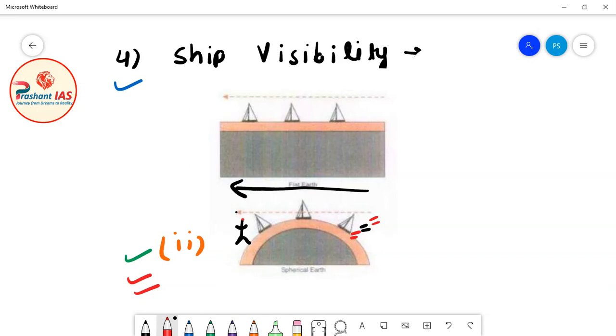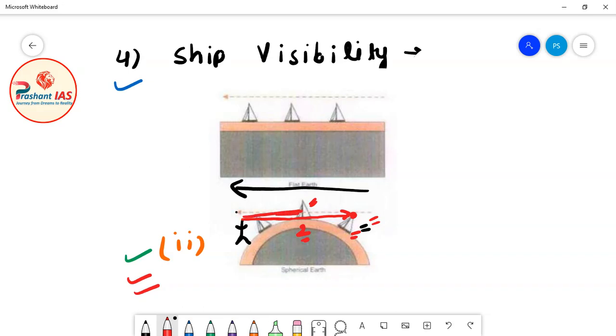So now the person will see, okay, so this is the line of sight. We all know that light travels in a straight line. If you observe the line of sight, you will clearly see that in this position the person will only be able to see the top part of the ship. But friends, when the ship is in this second position, the person will be able to see even the bottom part of the ship.